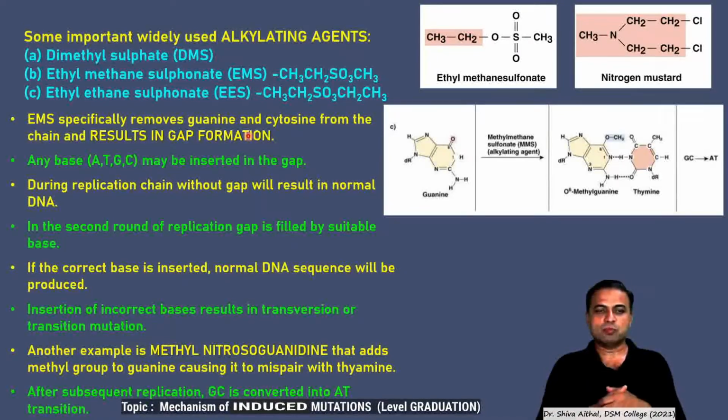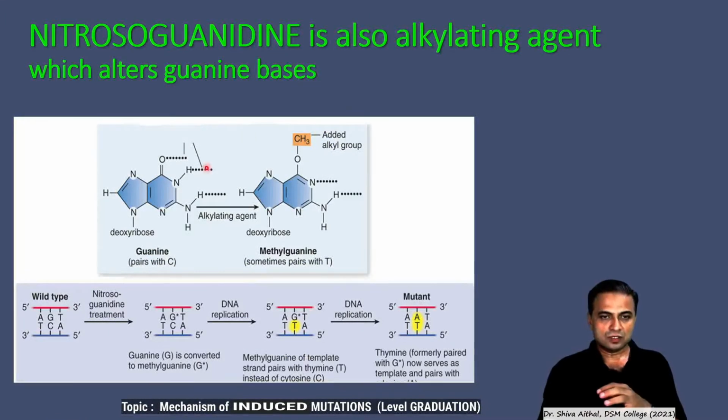Similarly, there is another example called methyl nitrosoguanidine, which adds a methyl group to the guanine, causing it to mispair with thymine, like this. See here, this is methyl guanine, from addition of a methyl group to guanine by nitrosoguanidine treatment, and you can see the wild type DNA here, AGT. This G is converted to methyl guanine. In the next round of replication, as this methyl guanine now pairs with T, in the second round of replication, this original GC gets converted into AT base pairing.